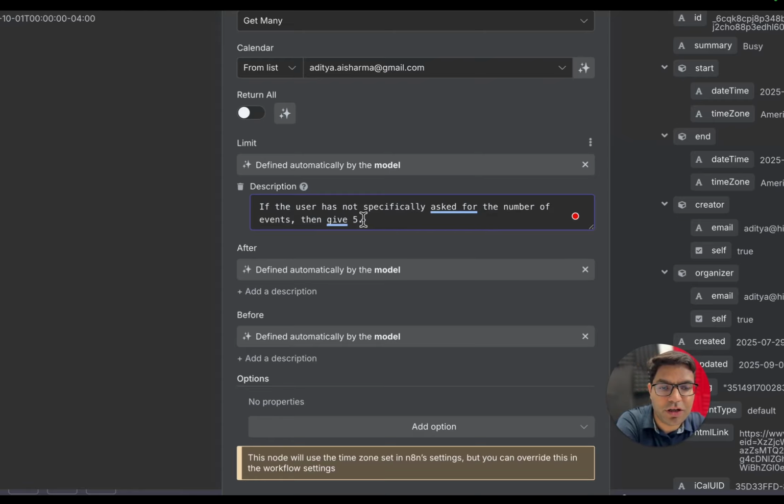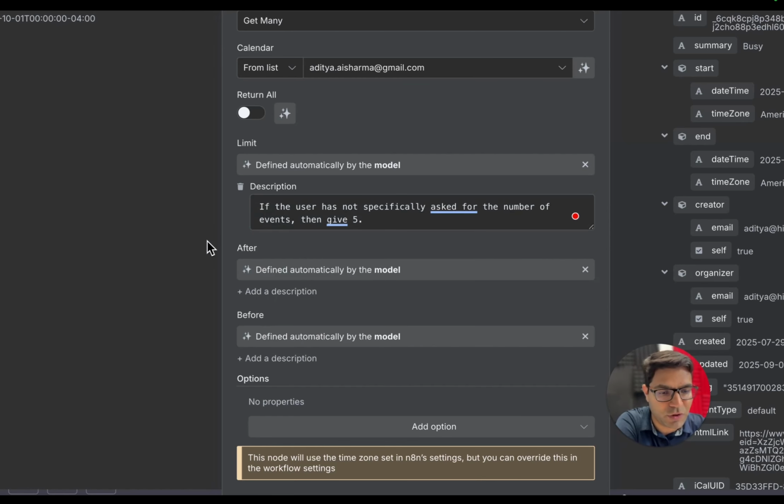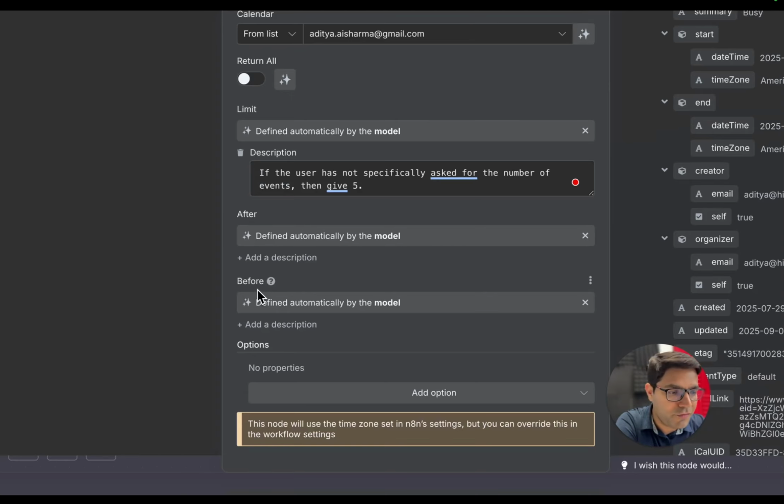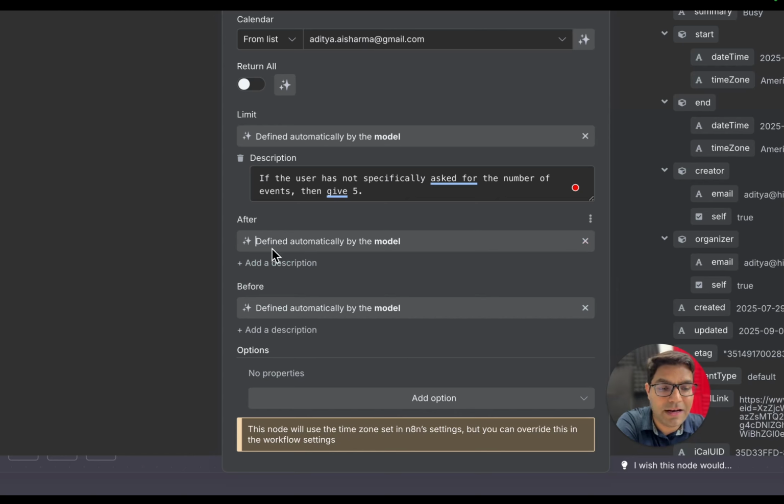Okay. If you want your AI agent to give information about 3 meetings, if no number of meetings have been specifically asked, you can give any kind of description over here on how you want this particular node to provide you the information. Okay. For the field after and before, there is an option that you get by default. Simply click on this particular option, and it will let AI agent decide.